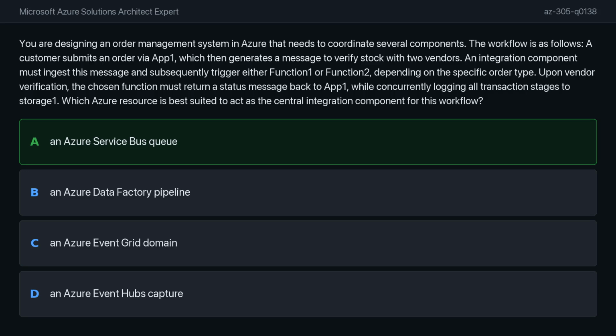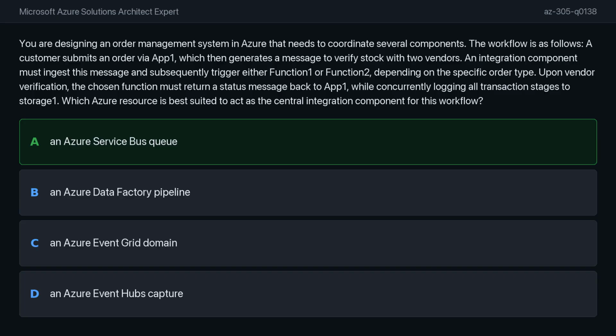Service Bus is a highly reliable messaging service designed for transactional, enterprise-level communication between distributed applications and services. It supports features like message queues and topics that allow for asynchronous processing, reliable delivery, and competing consumer patterns, which are critical for processing orders where message sequence and durability matter.